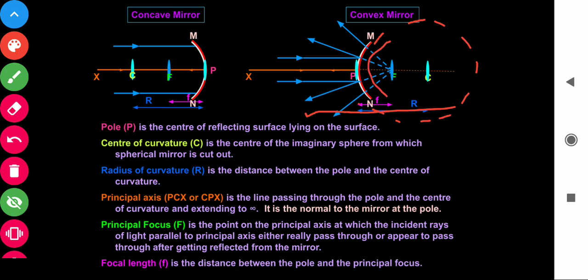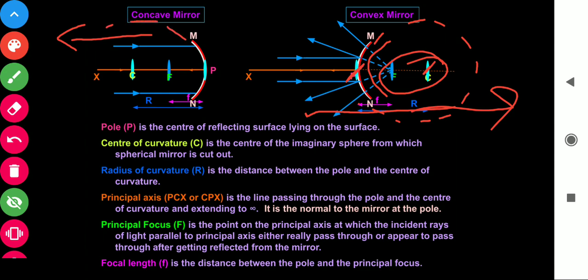The distance between center and pole is the radius of curvature, and half of it is the focal length. Both are the same, but for convex we complete the imaginary sphere on this side, hence we write the center on this side.